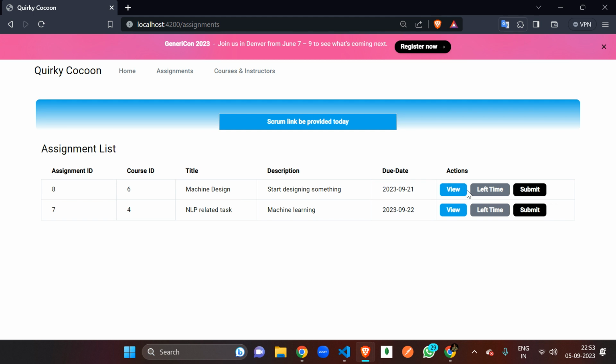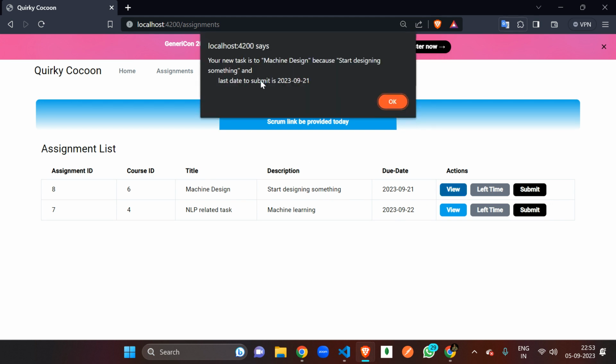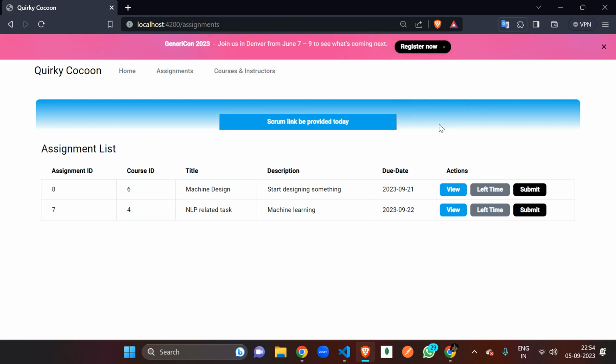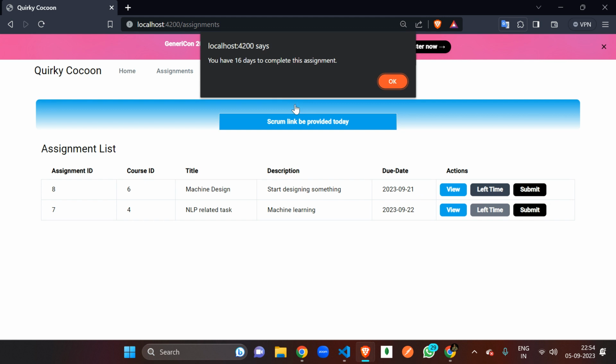If we want to check the complete assignment, we can just press view, and we can see the complete description here. I'm just giving you the demo. It looks like this, okay? Now if you want to check how many days are left, or how much time is required to complete this assignment, you just press left time. Today is 5/9 and the date of submission is the 21st. That means somewhere around 16 days are left to submit this assignment.